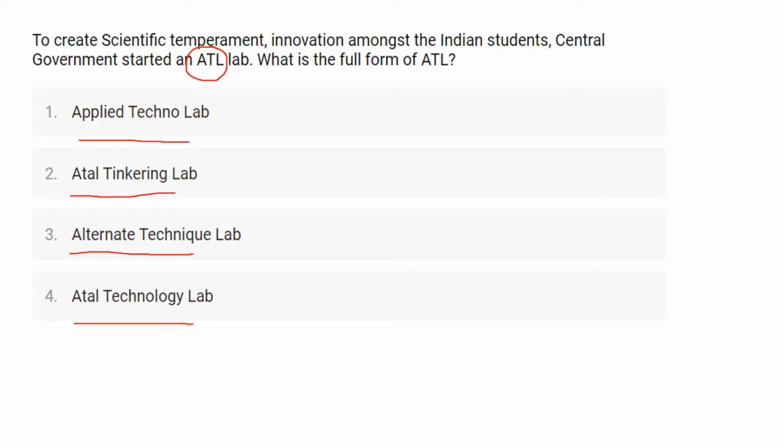The Atal Innovation Mission established Atal Tinkering Laboratories in schools across India, and the objective of this scheme is to boost curiosity, creativity and imagination in young minds. It includes skills such as design mindset, computational thinking, adaptive learning, physical computing, okay, and